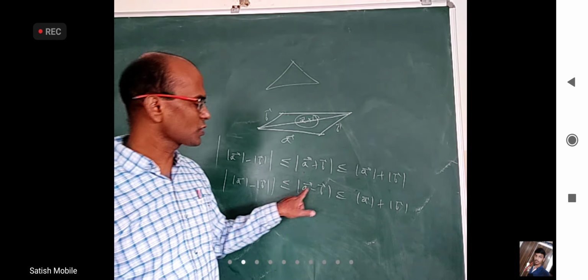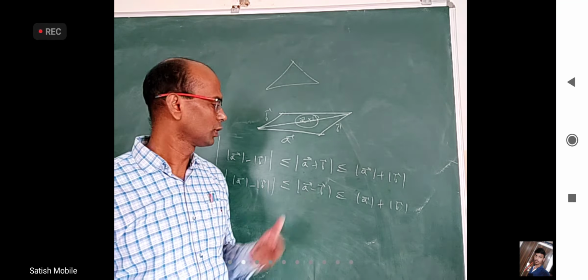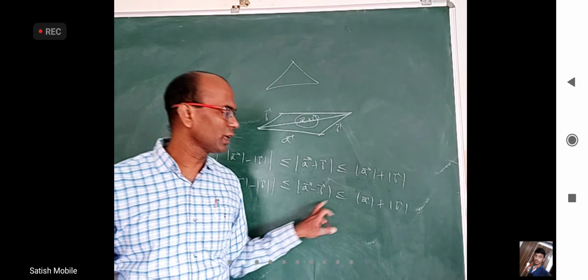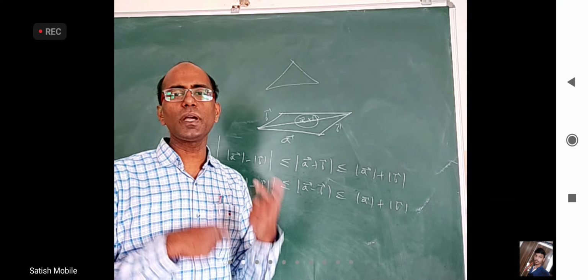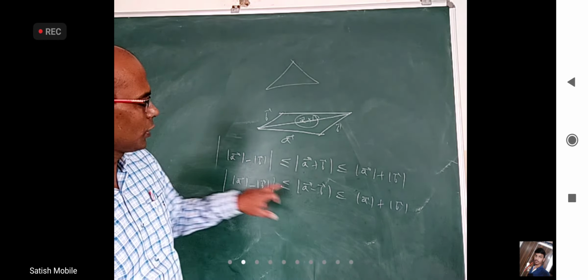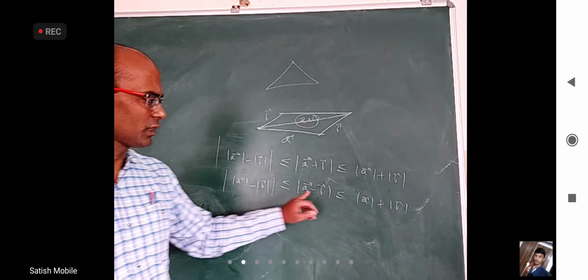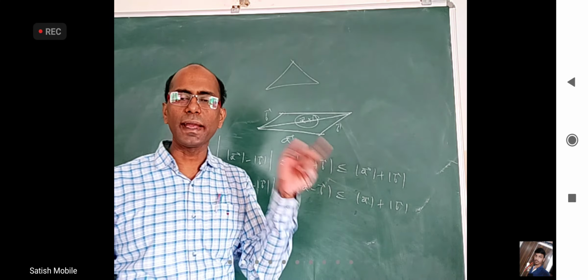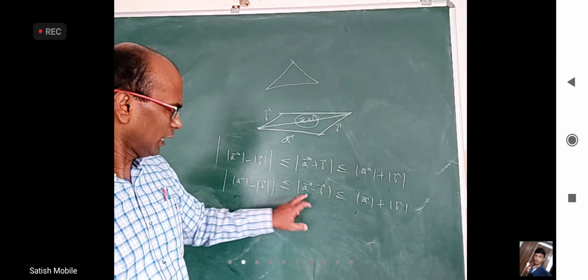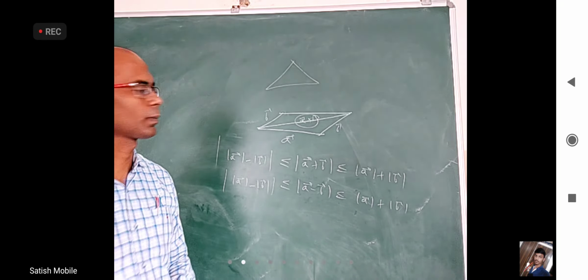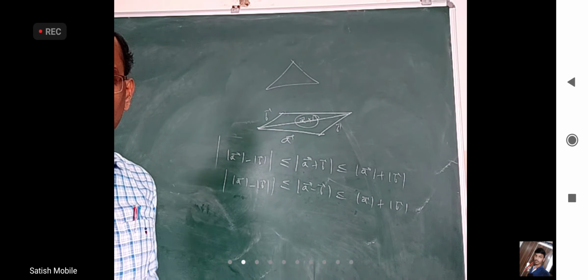So even the magnitude of the difference of two vectors will be less than the sum of the two individual magnitudes and more than the difference. But from here to here equality will happen when A and B are in the opposite direction, and from here to here equality will happen when A bar and B bar are in the same direction. The way of saying it is, from here to here equality will happen when A and minus B are in the same direction, and from here to here equality will happen when A and minus B are in the opposite direction. Is it okay, everyone?